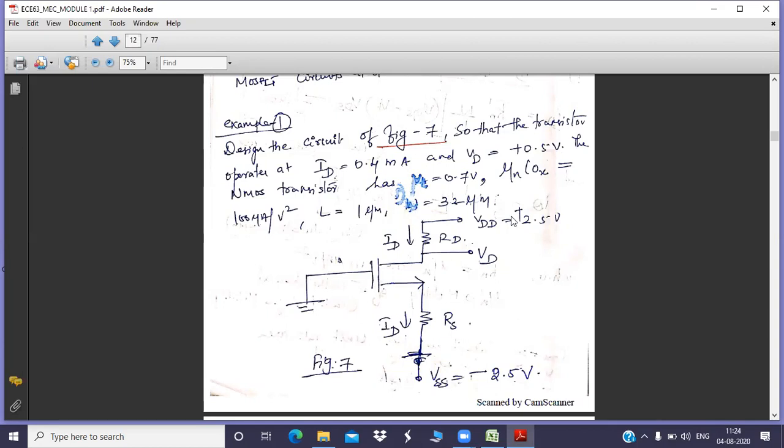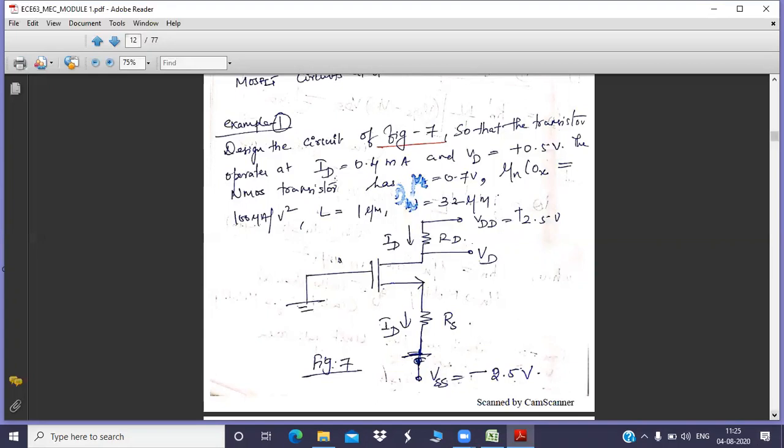And you know what is mu n COX? It is nothing but K n dash. Previously, we have discussed mu n COX is K n dash, the technology constant, the process manufacturing technology constant. It is given as 100 microampere per volt square. L is your channel length. W is channel width. So everything has been mentioned. Now, based upon these given items, we need to find RD and RS. Once you find RD and RS, the design is finished.